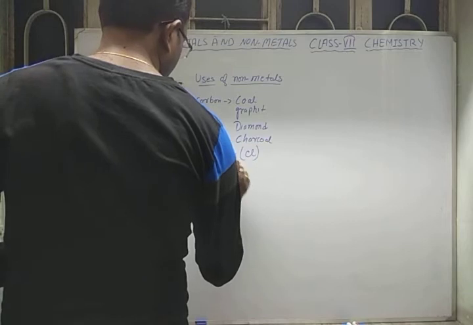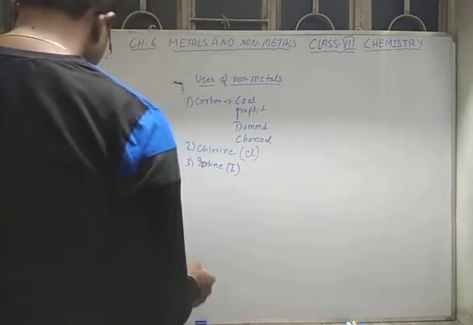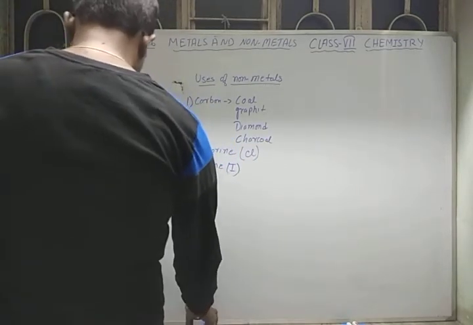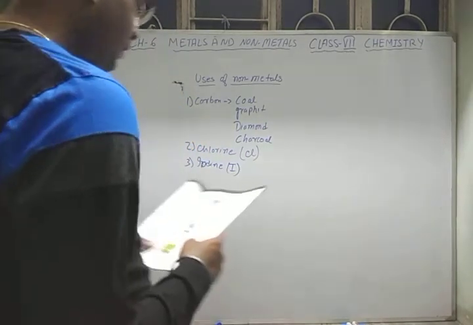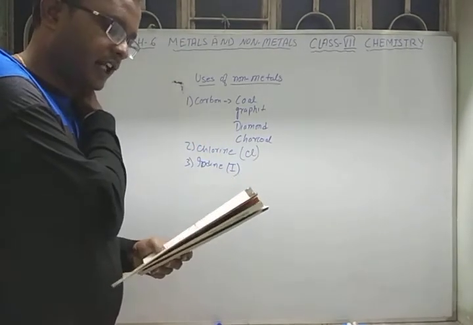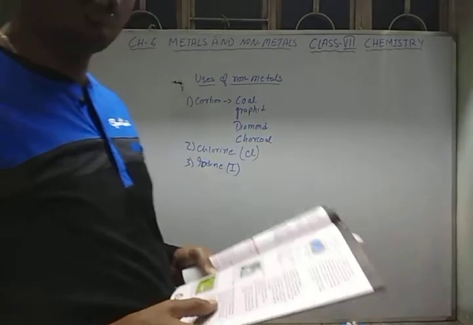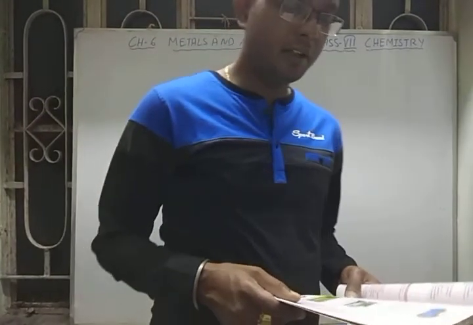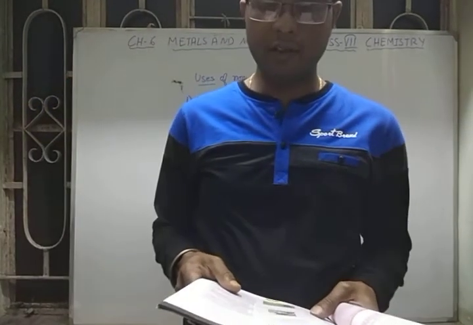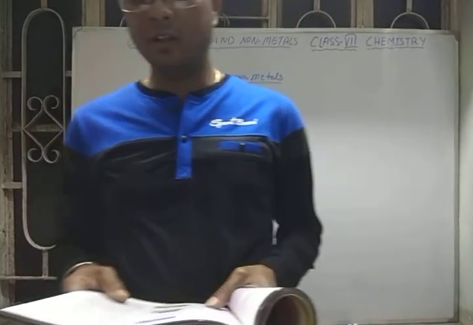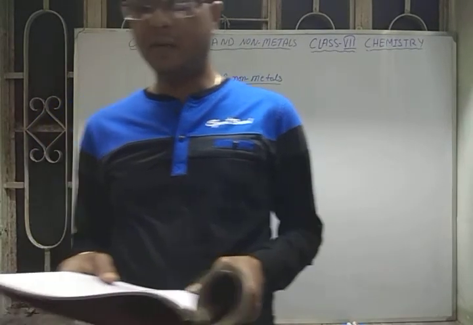Iodine, its symbol is I. Now iodine, you see, is a black crystalline powder having a metallic luster. It is a shiny metal. It is insoluble in water. It is readily soluble in alcohol and carbon tetrachloride. Again, we will see the uses of iodine based on these properties.